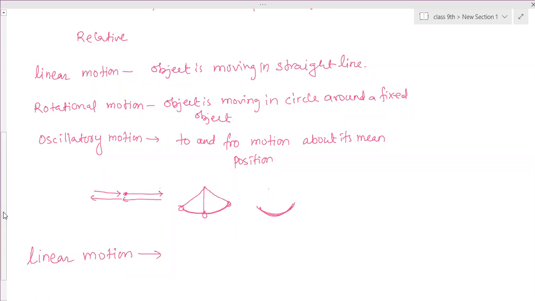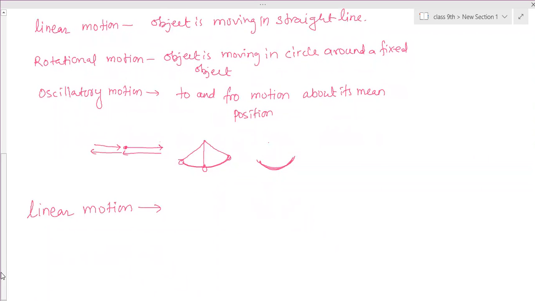Linear motion is whenever an object is moving, for example you are riding a cycle, in a straight line path. When you throw a ball on the horizontal ground, or the motion of a cricket ball going in one direction, or kicking a football and it goes in one straight line, all those are linear motions.